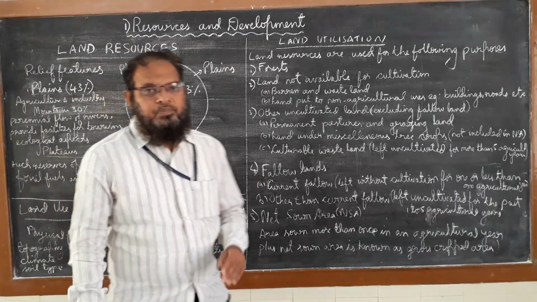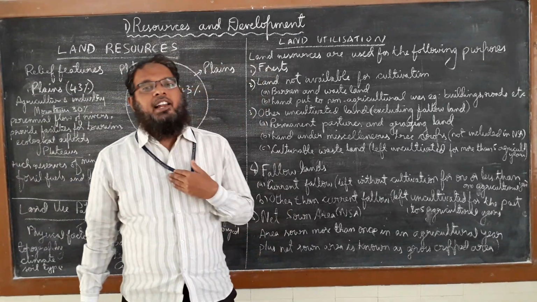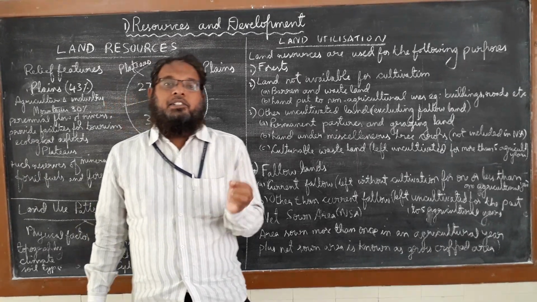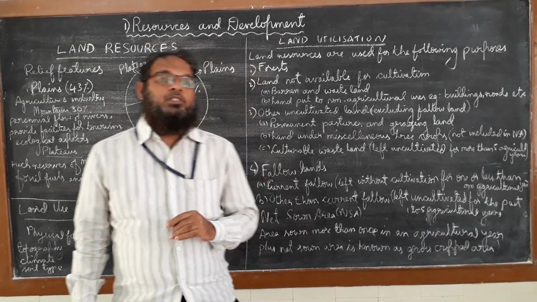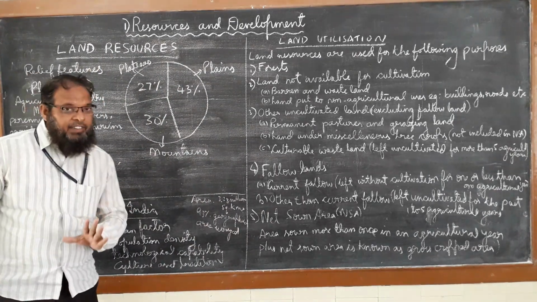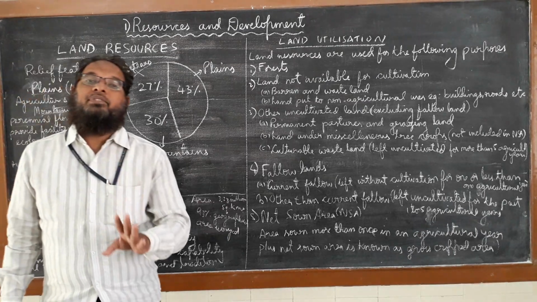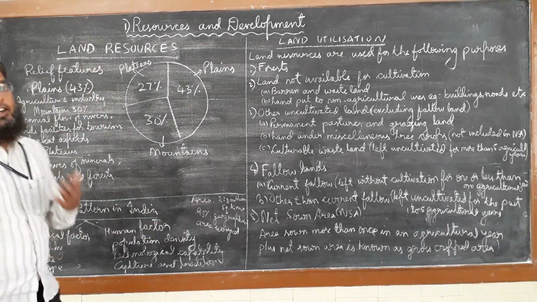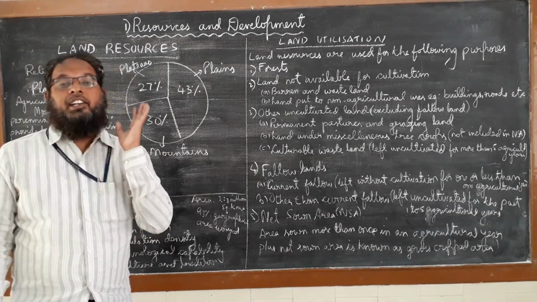Now you know, in India we are using the land for different purposes, and there are factors that determine how this land is used. The two factors are the physical factor and the human factor. Under the physical factor come topography, climate, and soil type.